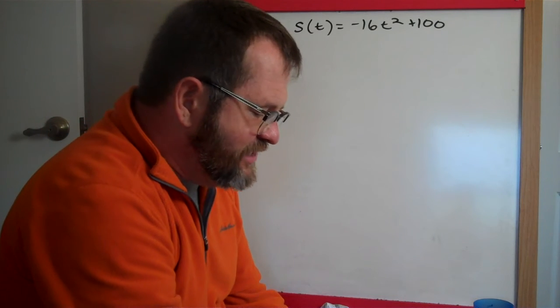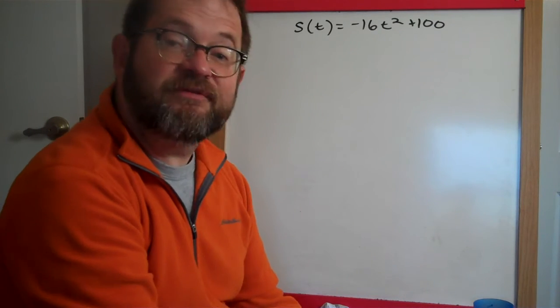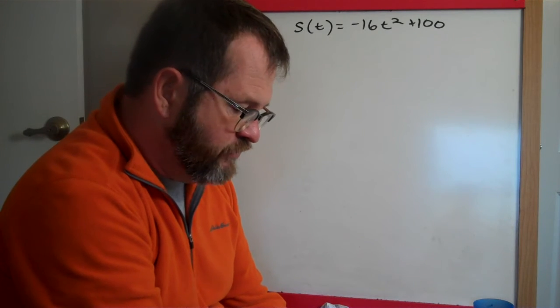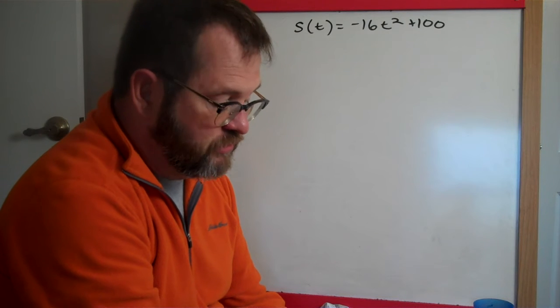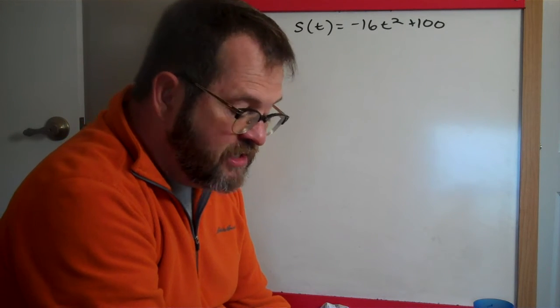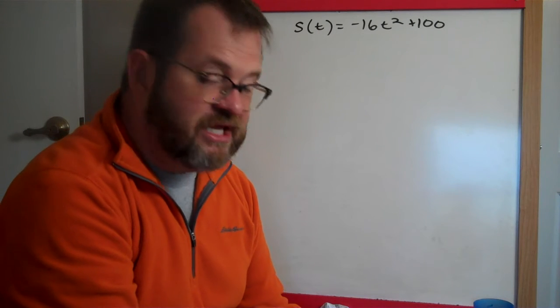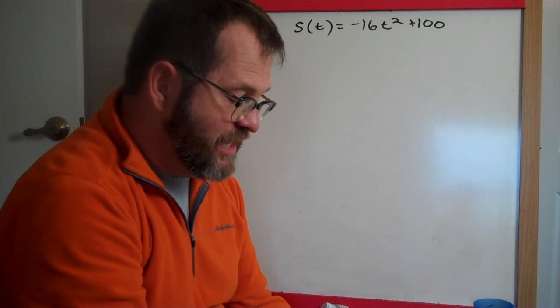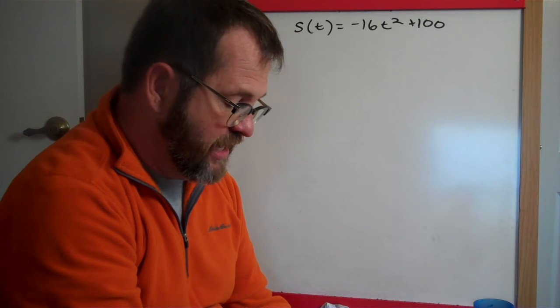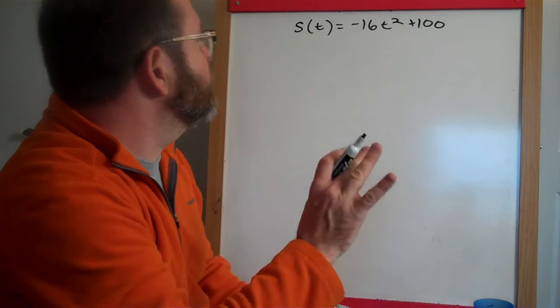Now, the problem has 3 steps. A: determine how long it takes before the rock hits the ground. B: find the average velocity of the rock in the interval between when it was released and when the rock hit the ground. And C: find that time t that is guaranteed by the mean value theorem to be when the instantaneous value of the velocity of the rock is the same as the average velocity of the rock over the period of time.